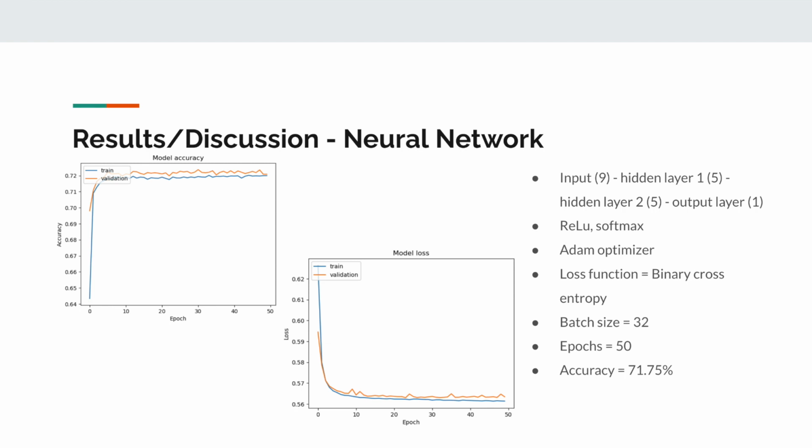Because we were doing binary classification, we used a single output layer with the softmax function to normalize all outputs and ensure they range from 0 to 1. To train our neural network, we defined 20% of validation examples to be taken from the training set. Our initial model had a 9-5-5-1 architecture. Trained with the Adam optimizer, a binary cross-entropy loss function, batch size of 32, and 50 epochs, we achieved an initial accuracy of 71.75.